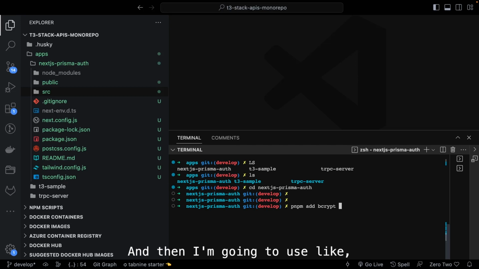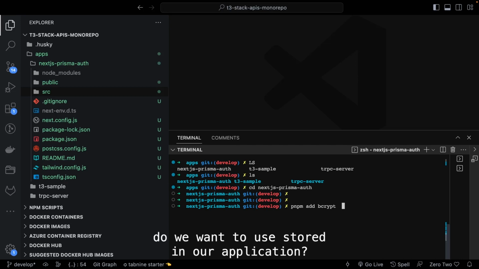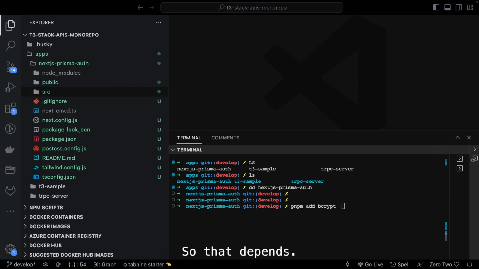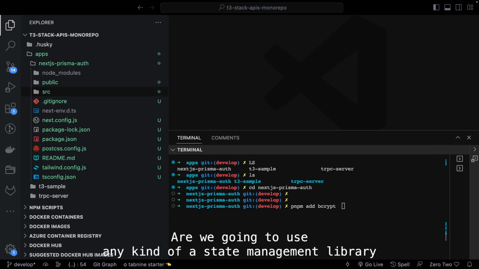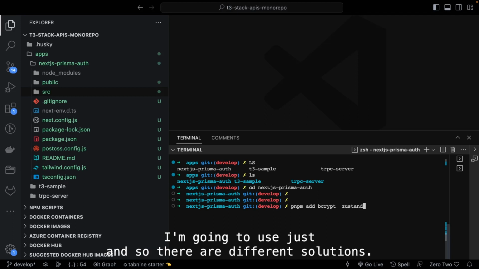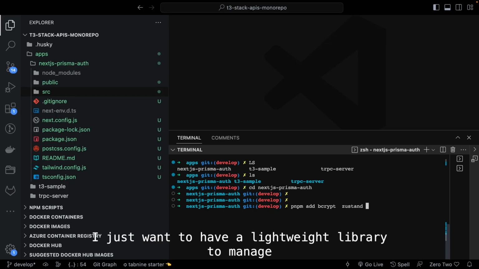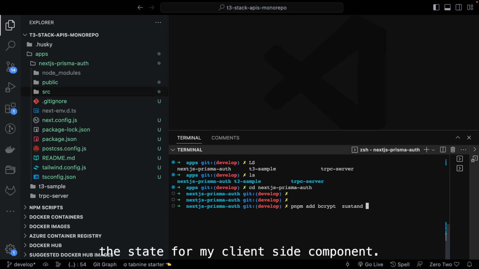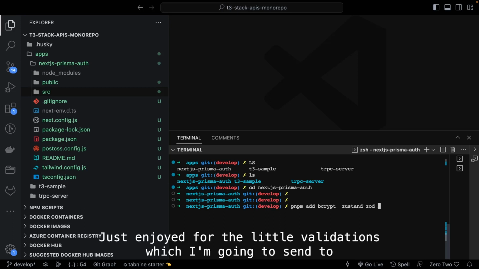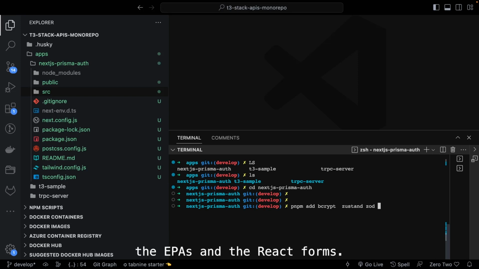Then, do we want to use a store in our application? That depends on whether we are going to use any kind of state management library. There are different solutions, like redux. I just wanted a lightweight library to manage the state for my client side components, and jot for the data validations which I'm going to send to the APIs, and react hook form.